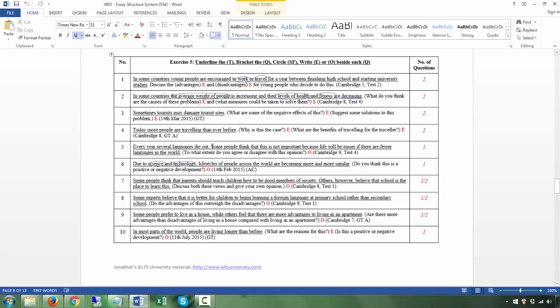So anyway, these two sentences are the T, and then this is the question. To what extent do you agree or disagree?